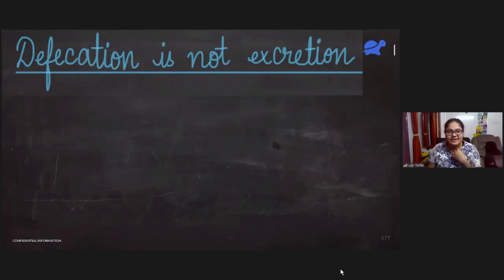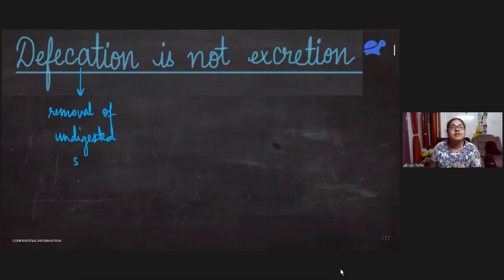Defecation is not excretion. Defecation is nothing but the removal of solid undigested waste from the body. This is not a part of excretion. This is a part of the digestive system. This process is known as defecation.